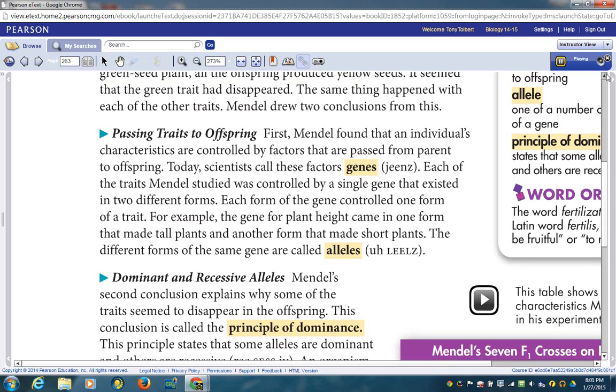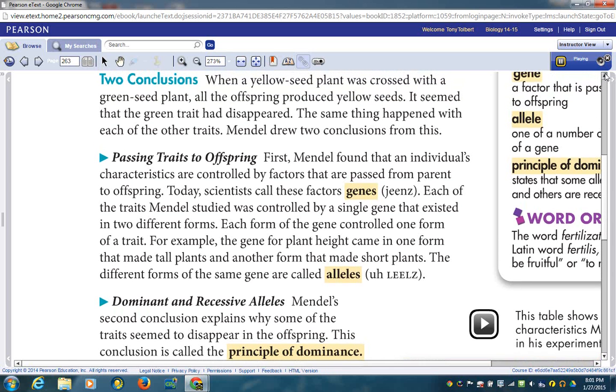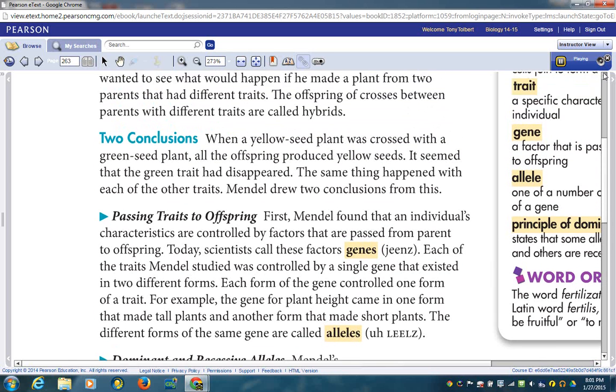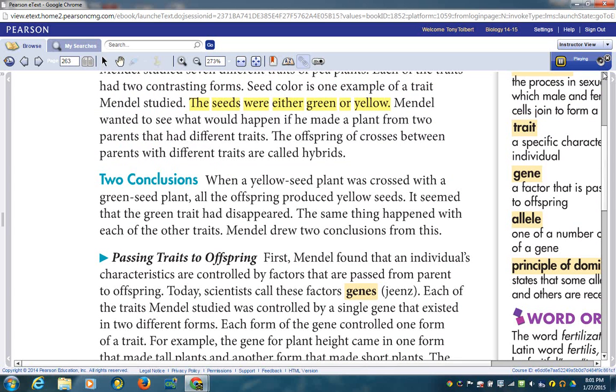Seed color is one example of a trait Mendel studied. The seeds were either green or yellow. Mendel wanted to see what would happen if he made a plant from 2 parents that had different traits. The offspring of crosses between parents with different traits are called hybrids.